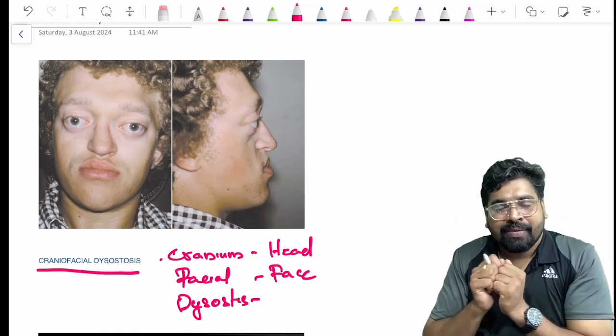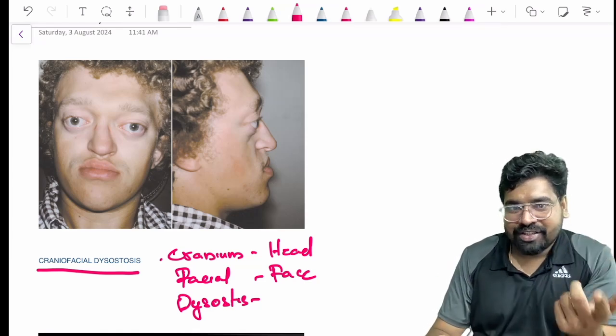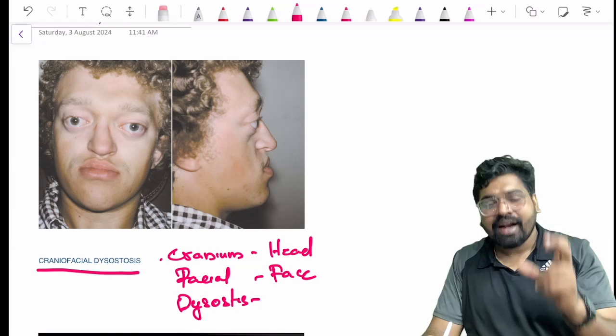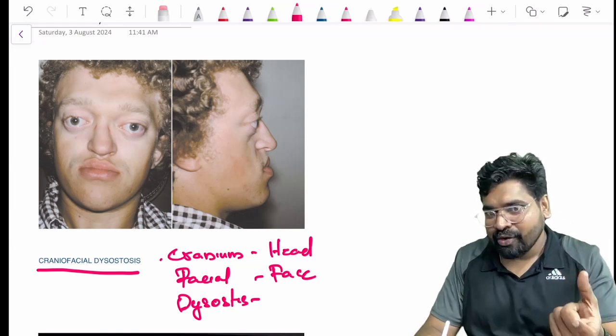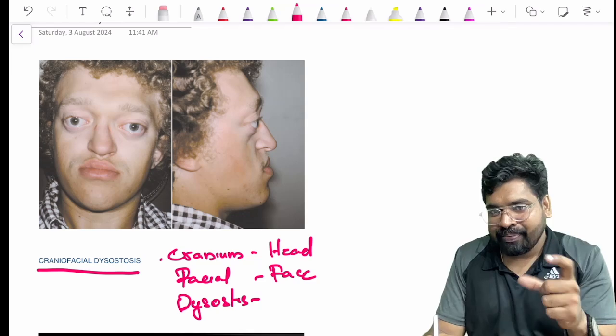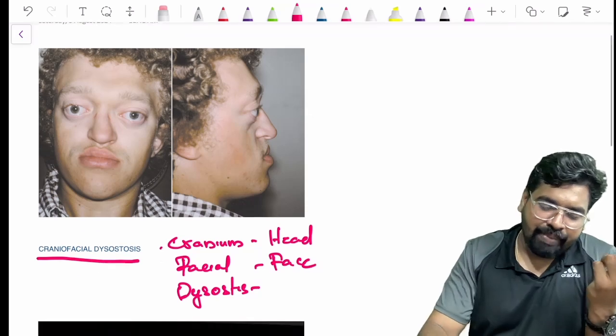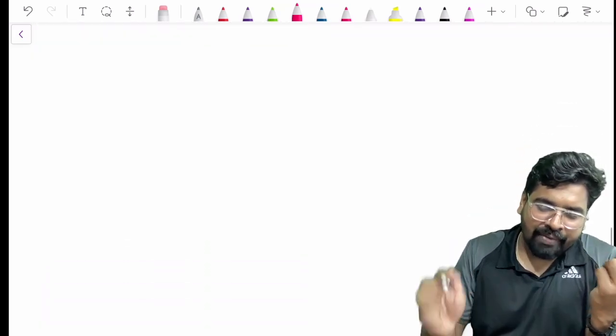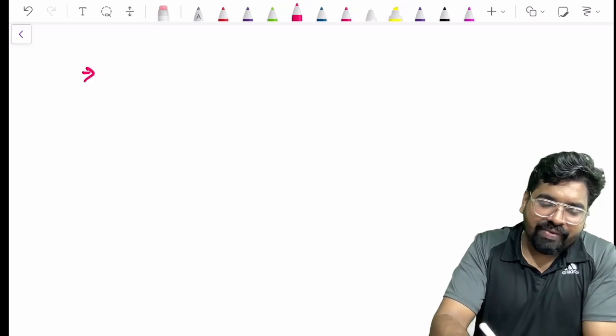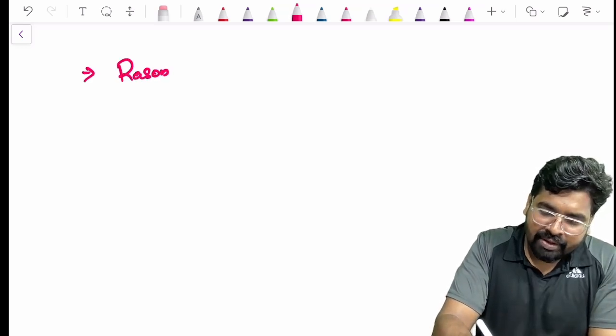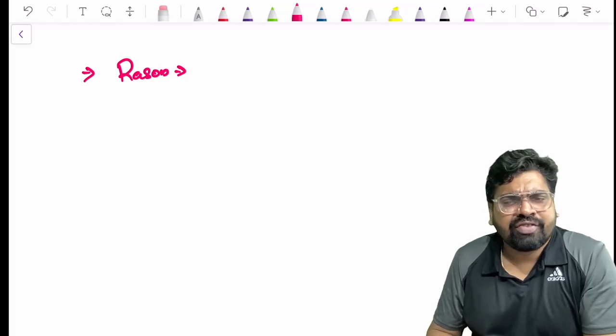The Treacher Collins was mandibulofacial dysostosis. Here, Crouzon starts with C, so C for cranium. Crouzon for C, cranium for C: craniofacial dysostosis. Simple as that. So what are the features? What's the thing you see here? First, we will see why this is happening. What is the reason for this craniofacial dysostosis?